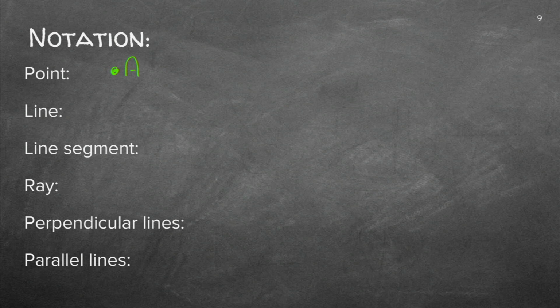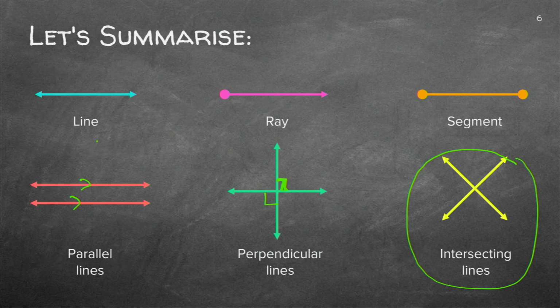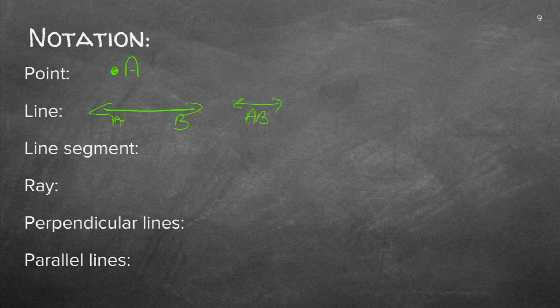Now a line. If there's a line like this and it is AB, we indicate a line AB with two arrows on both sides, right? Remember from our first example, there's our line, that one. So that means AB if we write it like that. But you would agree with me, we can also write BA, right? It doesn't matter in which direction. It just carries on forever.